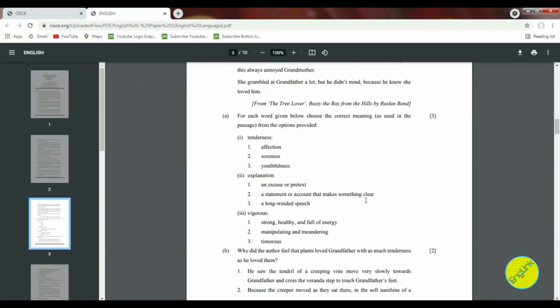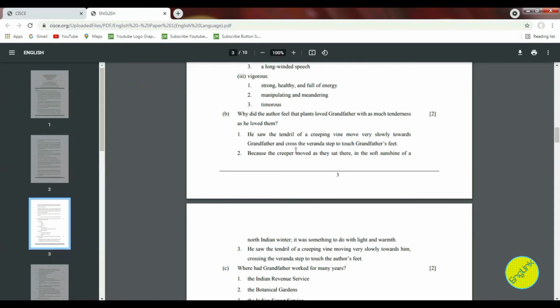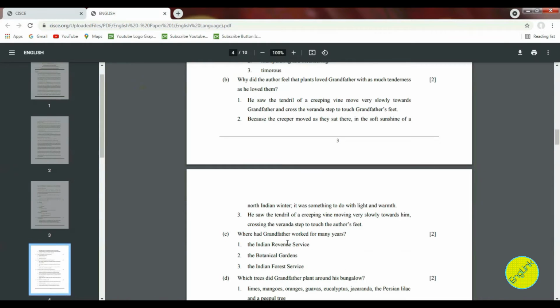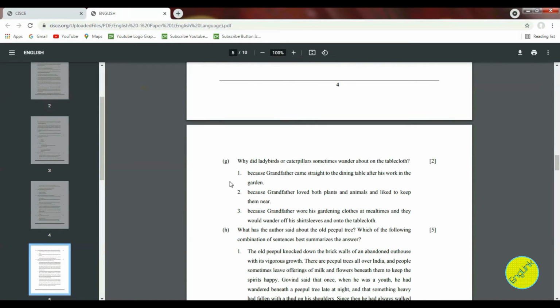Question number B, C, D, E, F and G are the main questions where you are given questions like the reasoning ones. The first one is, why did the author feel that plants loved grandfather with as much tenderness as he loved them? So after reading the passage, you will have to go through these answers and find the most appropriate one according to the given passage. So till G, you have these types of questions where you are getting the question and the possible answers are also given here, and you need to choose the correct one.